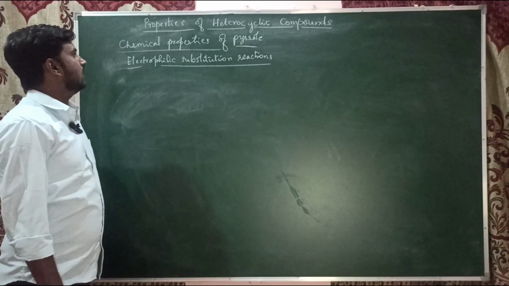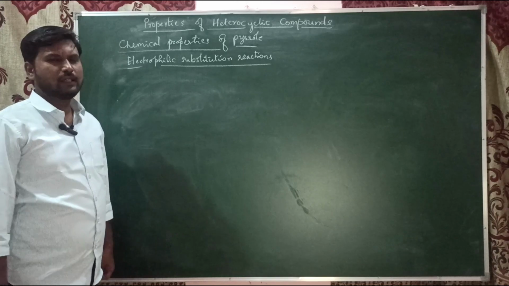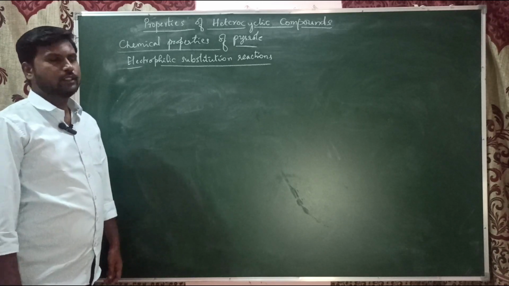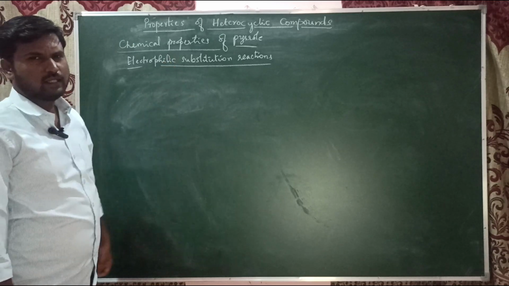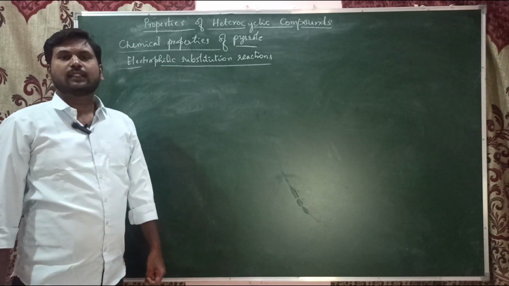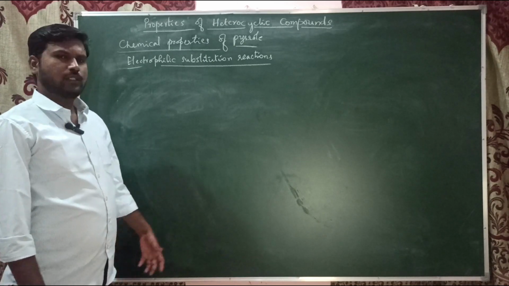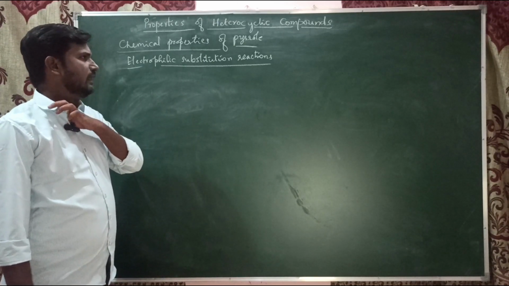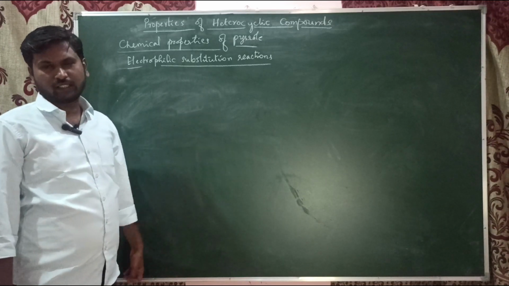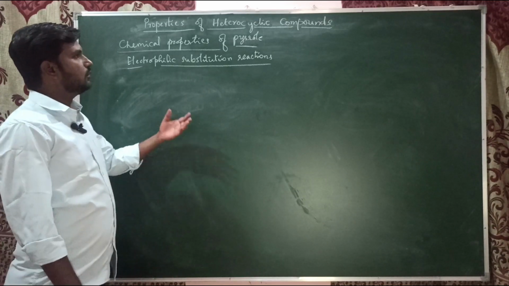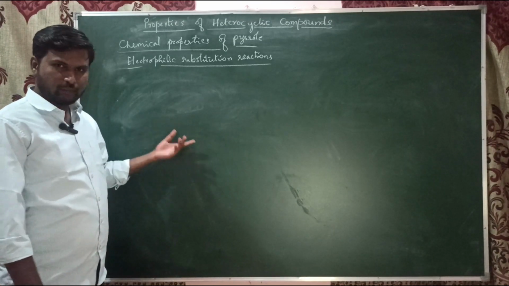When it comes to the chemical properties of pyrrole, pyrrole is usually a very weak base. So it shows some reactions of a base, and it also acts a little as an acid because it has a higher proton. So it shows properties of a very weak base and also a very weak acid. It shows some amphoteric nature, and it also undergoes reduction reactions, oxidations, and some name reactions.